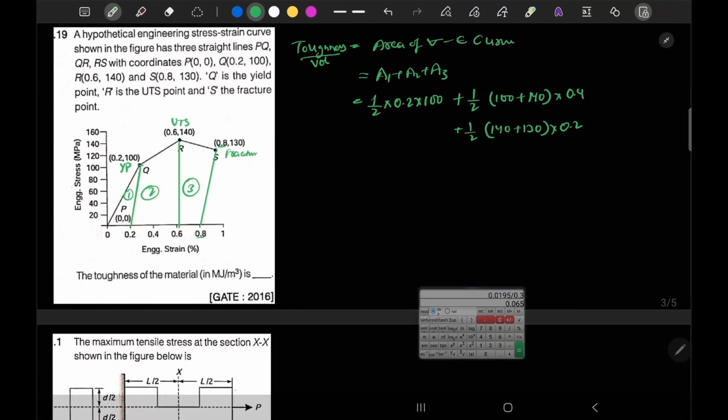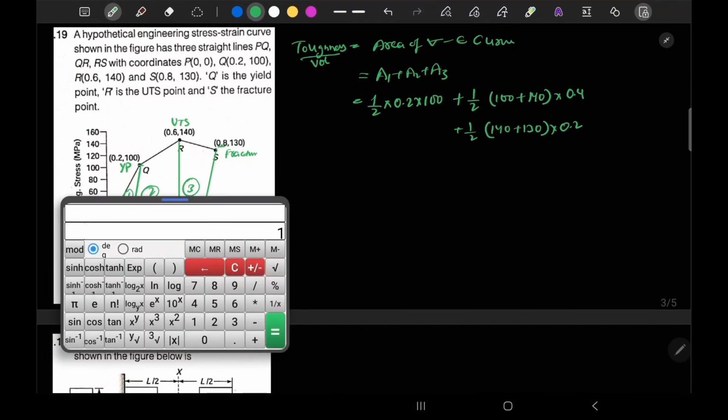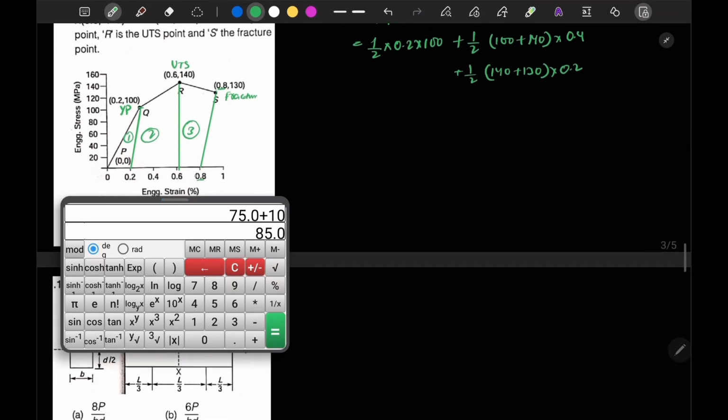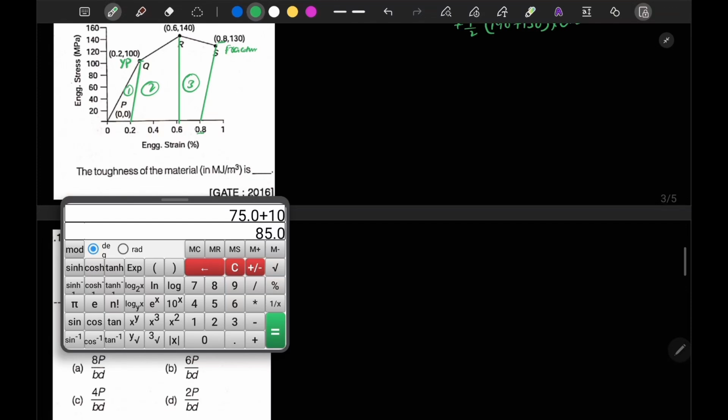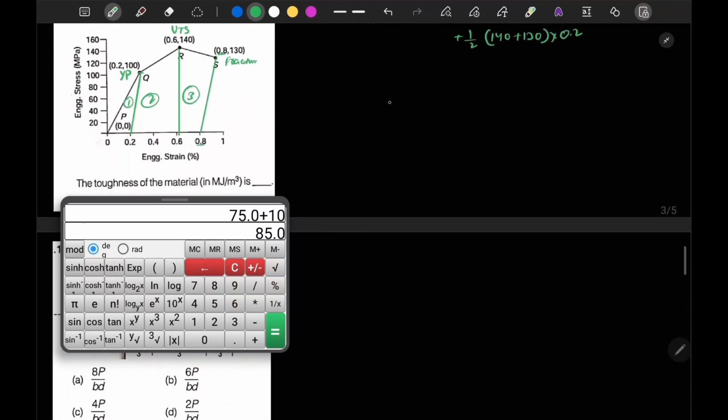So if we solve this, we will obtain the value as 140 plus 130 into 0.1, plus 240 into 0.2, plus 10, which gives 85. So we have obtained the value as 85. Now since this was in megapascal, the unit will be megajoule per meter cube. This will be our toughness.